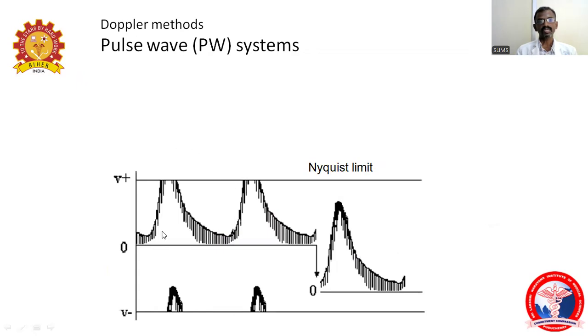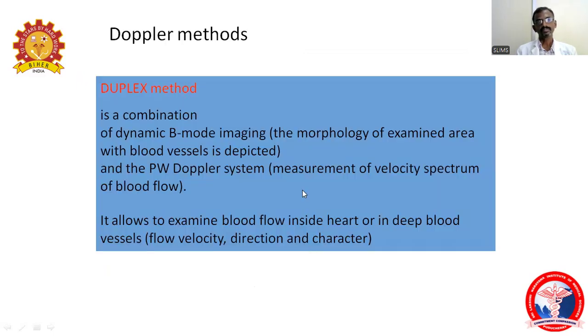So this is a pulse wave mode. Here you can find the peak systolic and end diastolic, and then another peak systolic and end diastolic. The Doppler duplex method is nothing but a combination of the B mode, that is the morphology mode, with the blood vessels, that is the pulse wave Doppler method. So PW Doppler measures the velocity spectrum of the blood flow, with the peak systolic velocity and the end diastolic velocity. From these two measurements, we can derive the resistivity index, pulsatility index, acceleration time, and acceleration index. So other parameters can be identified by duplex methods.